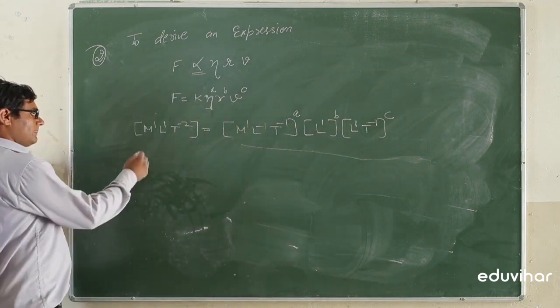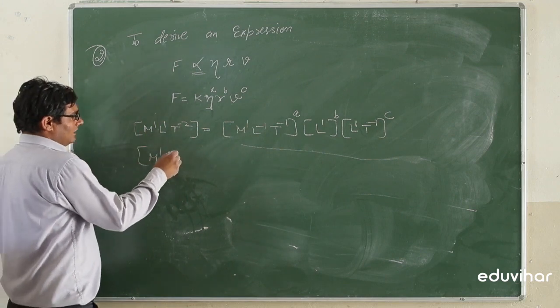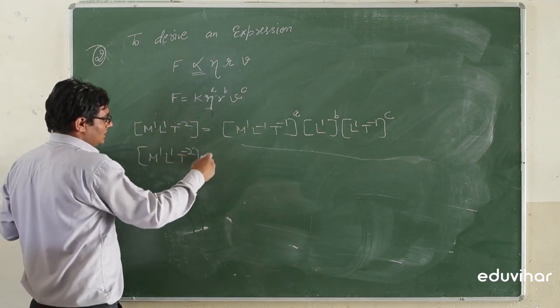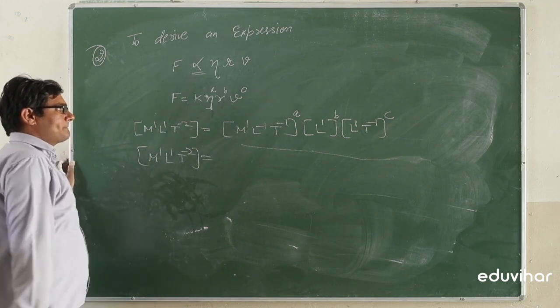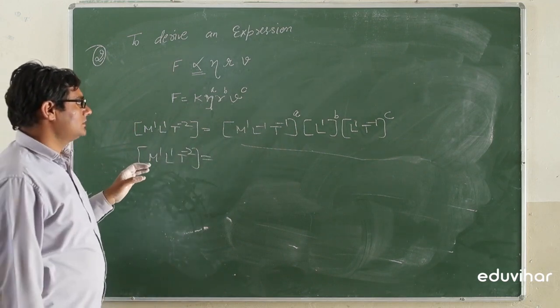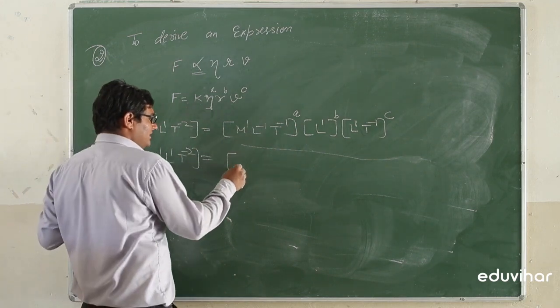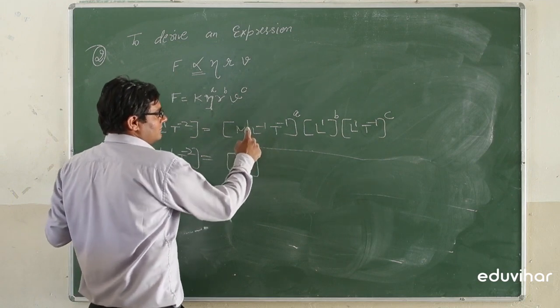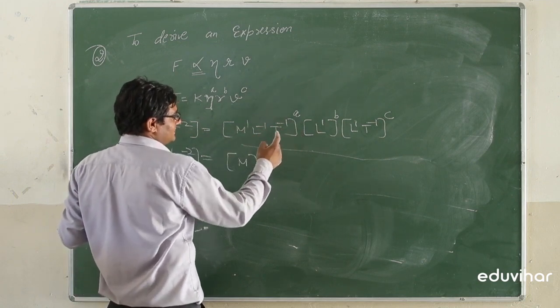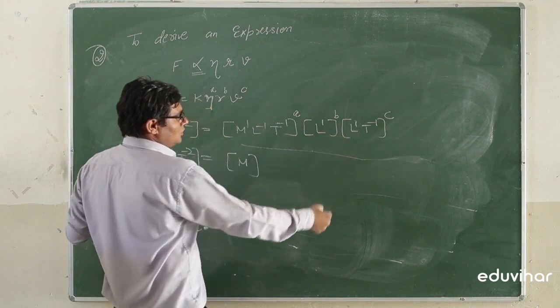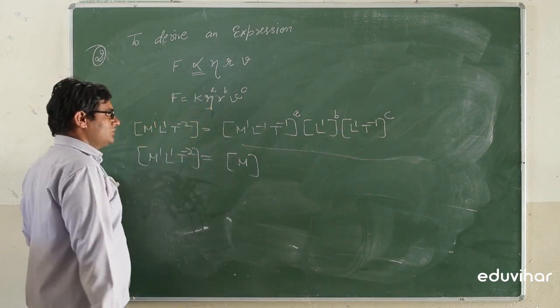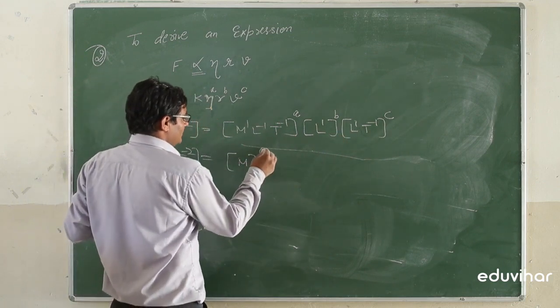Now M1 L1 T^-2 is equal to M having the power 1 multiplied by a, that is a, and there is no other power for the mass, so we will write here a.